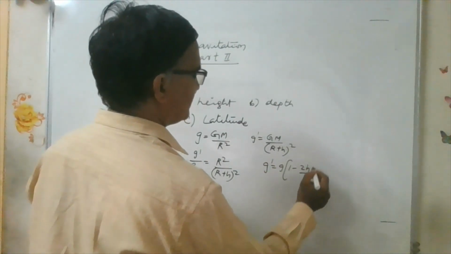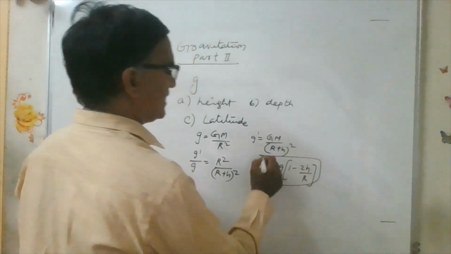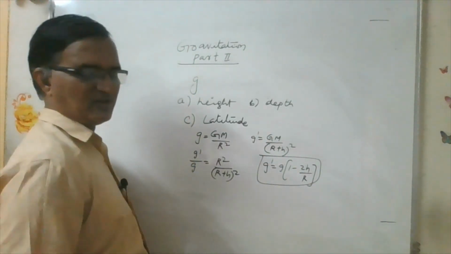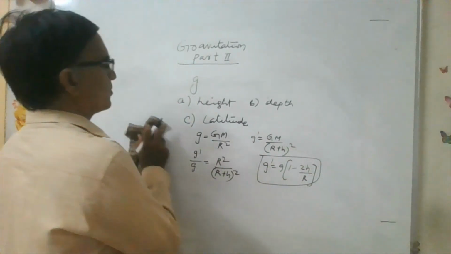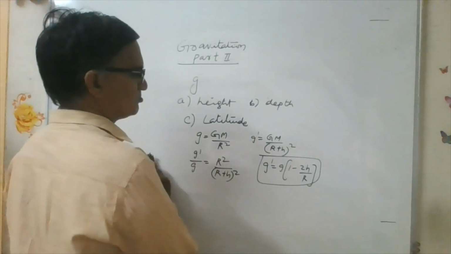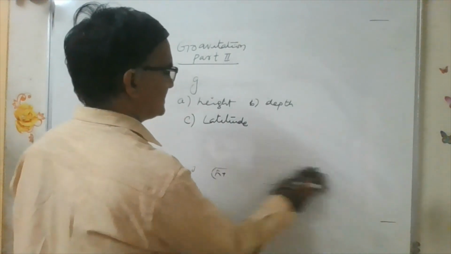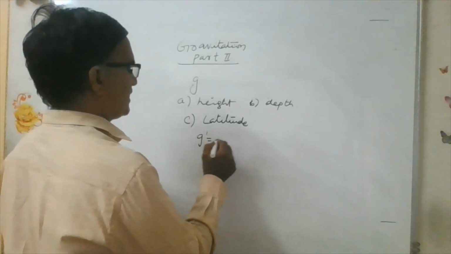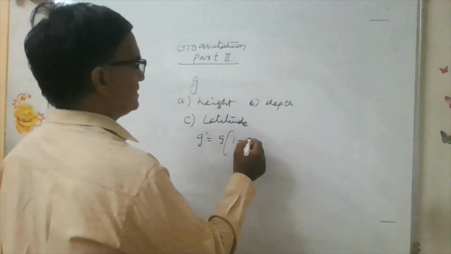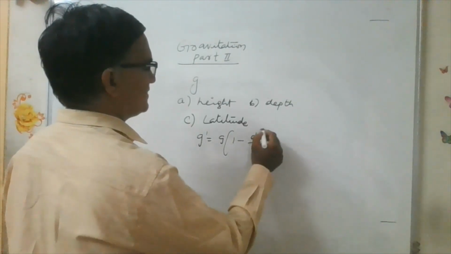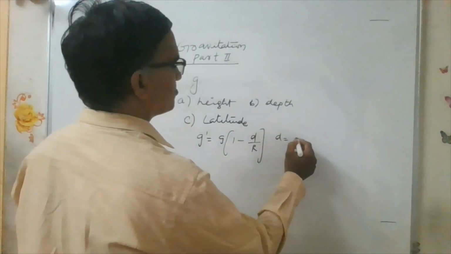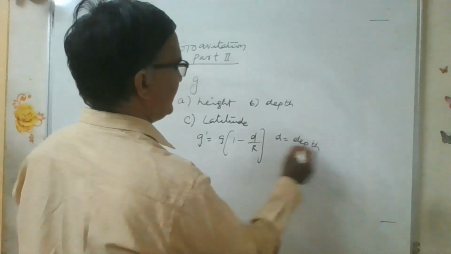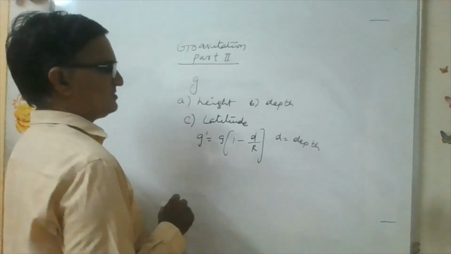That is, acceleration due to gravity decreases with the increase of height. Next, for depth also, the acceleration due to gravity decreases with the increase of depth. You have the formula g into (1 minus d by r), where d stands for depth and r is the radius of the earth.